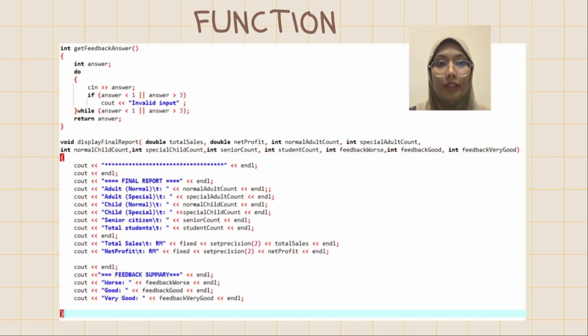Display final report function. This function brings a detailed report at the end which includes total sales and profit, ticket counts for adult, child, senior, and student, and a feedback summary. In short, this code sets up constants and functions for handling ticket pricing, tax, discounts, and customer feedback. It's modular, organized, and easy to scale for a real-world waterpark system.